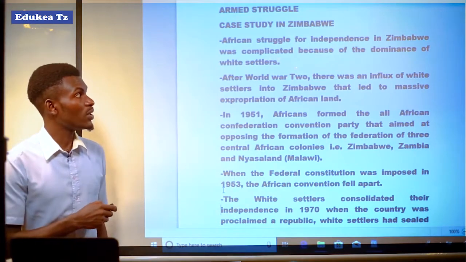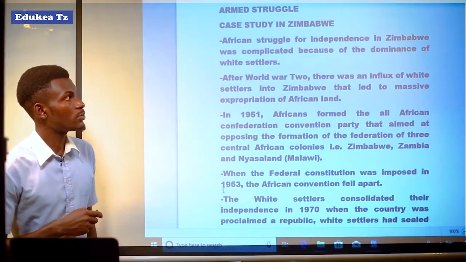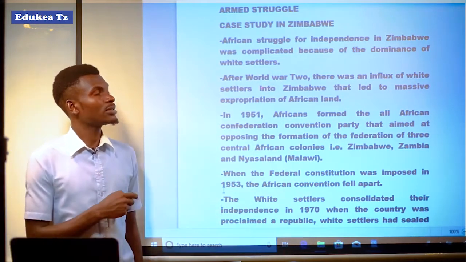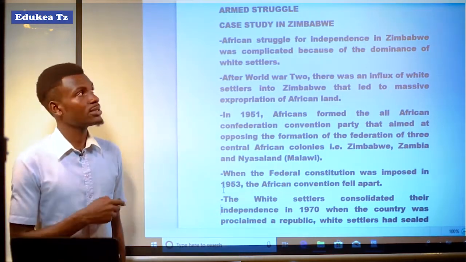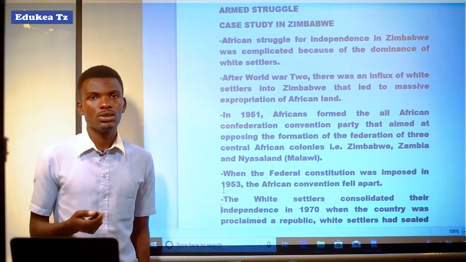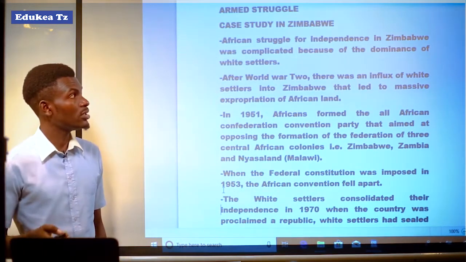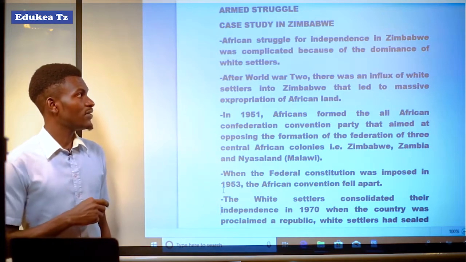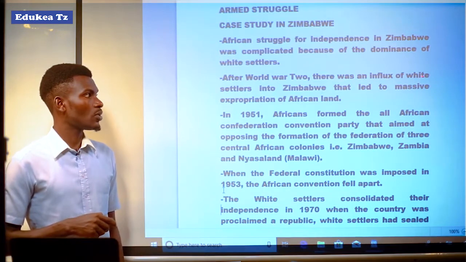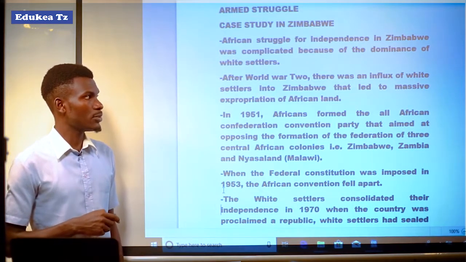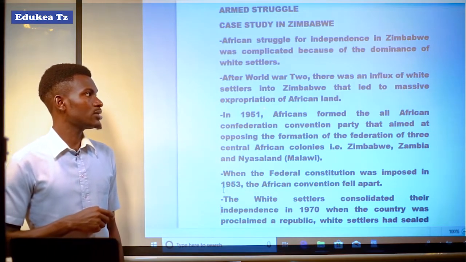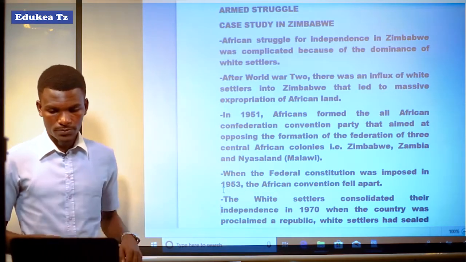African struggle for independence in Zimbabwe was complicated because of the dominance of the white settlers. We are going to study Zimbabwe as one of the countries which used armed struggle in attaining independence. After World War II, there was an influx of white settlers into Zimbabwe that led to the massive expropriation of African land.